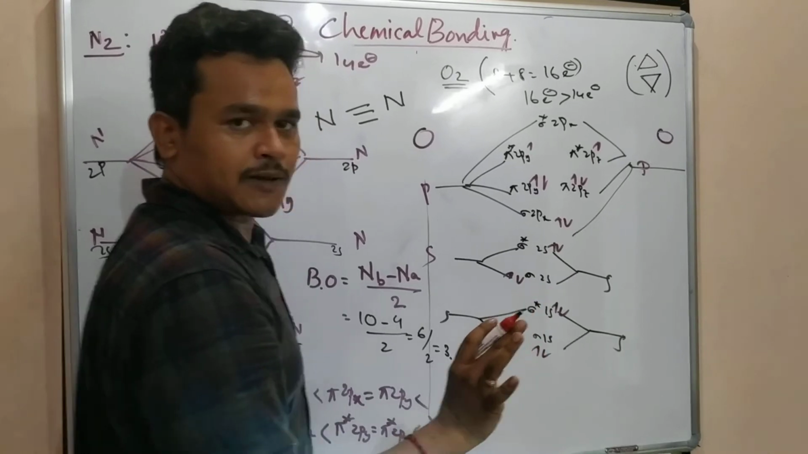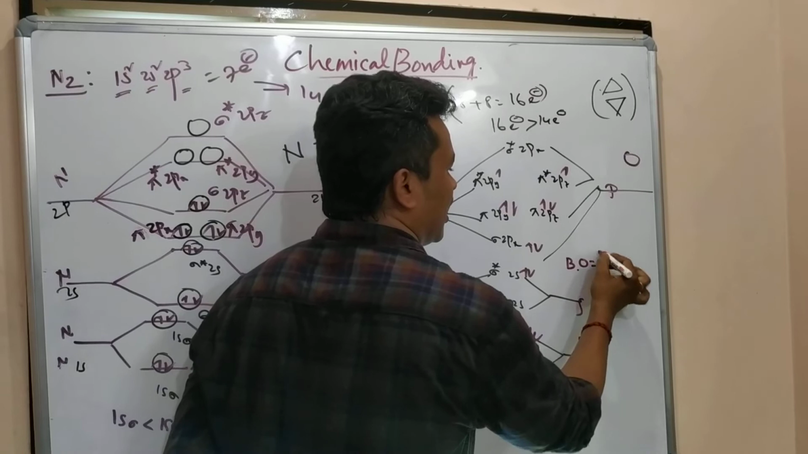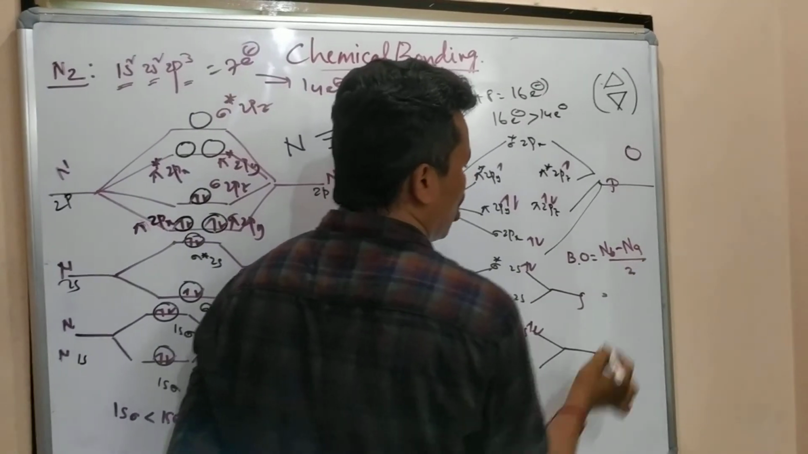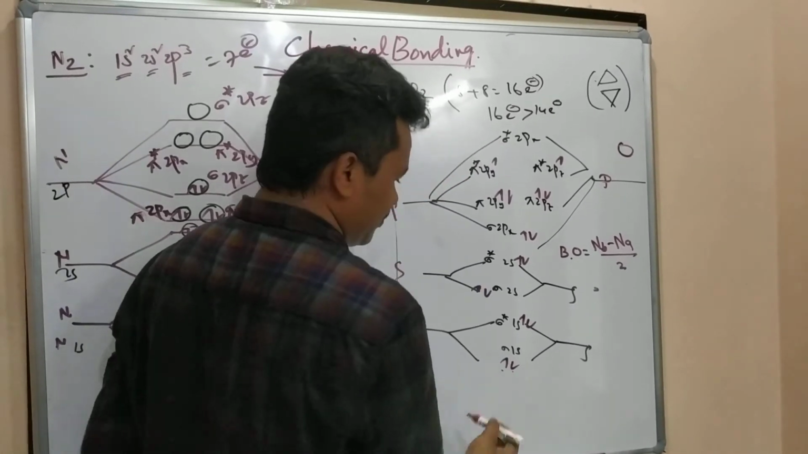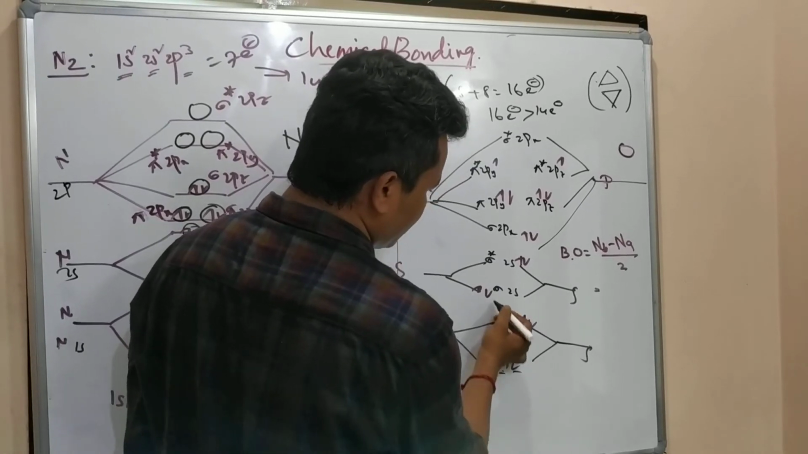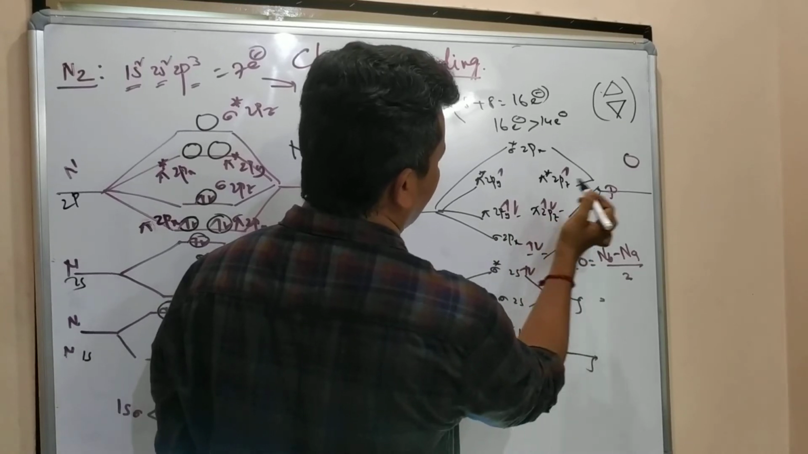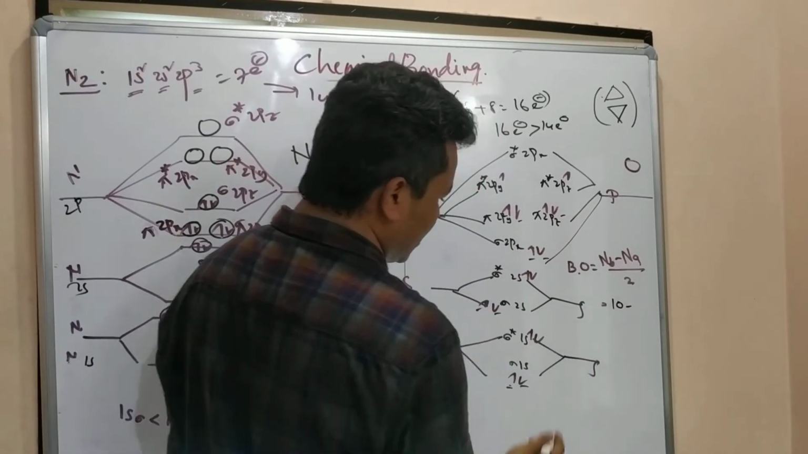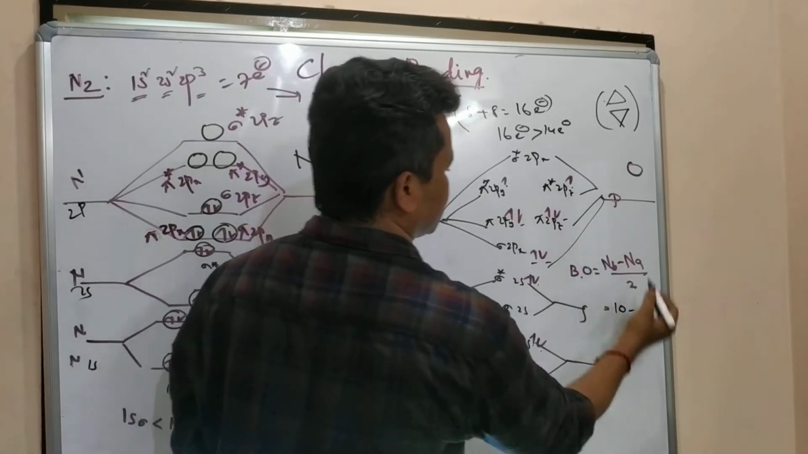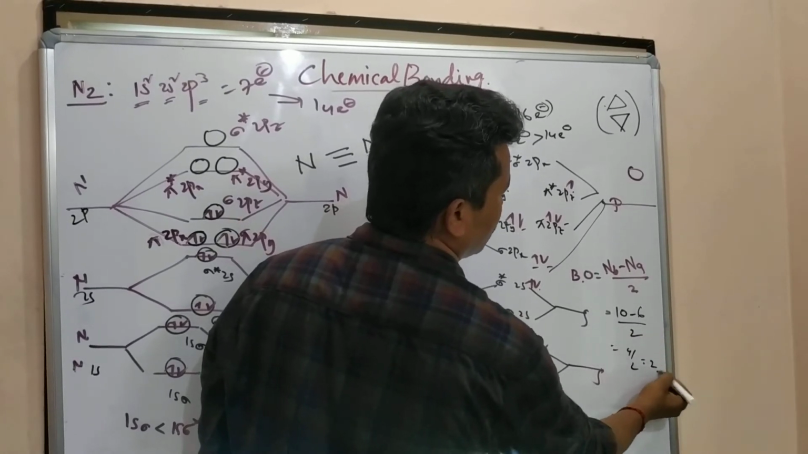Over. 16 electrons. Once the filling is over, again, bond order formula: number of bonding electrons minus number of anti-bonding electrons, by 2. How many bonding electrons are there? 10. Anti-bonding electrons: 6. 10 minus 6 is 4, 4 by 2 is 2. 2 is the bond order.